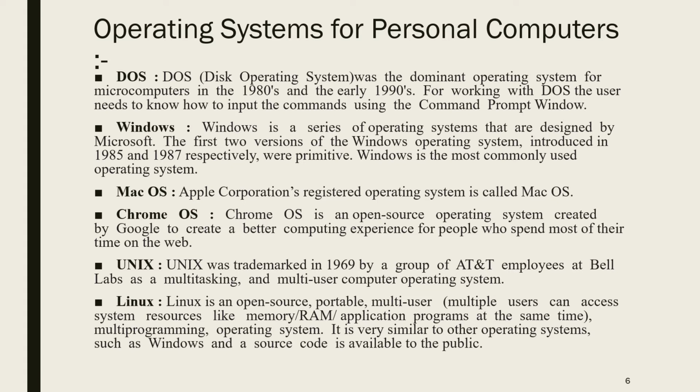Now, operating systems for personal computers. In this case, we are going to see the different operating systems used for personal computers. The first one is DOS, which is called disk operating system. It was the dominant operating system for microcomputers in the early 1980s and 1990s. For working with DOS, the user needs to know how to give input commands using the command prompt window. DOS always comes with the command prompt, and we have to type certain instructions, commands, and when we press enter, the command is executed.